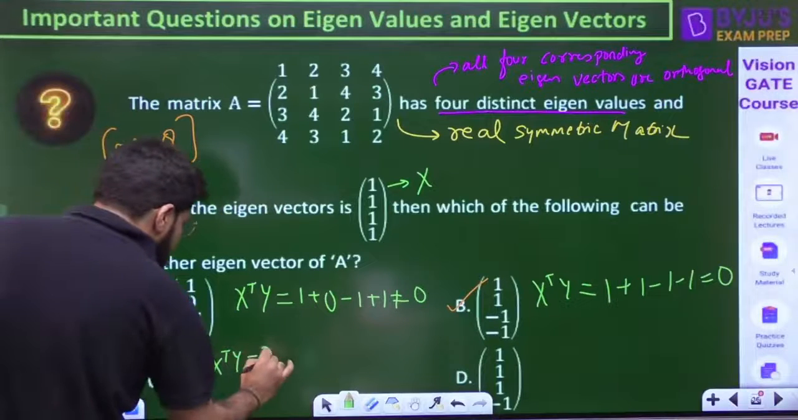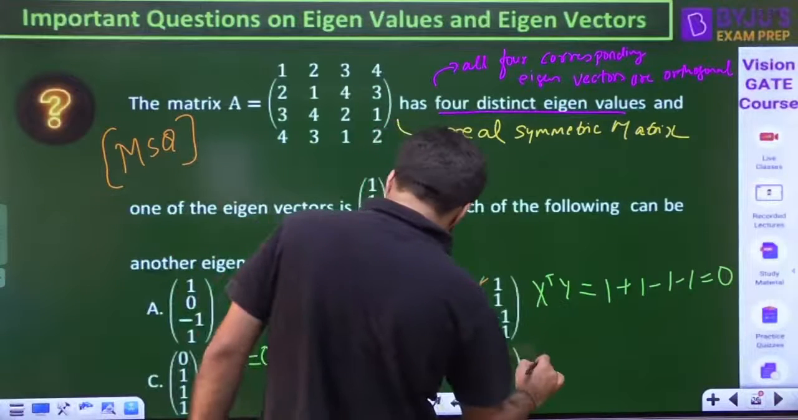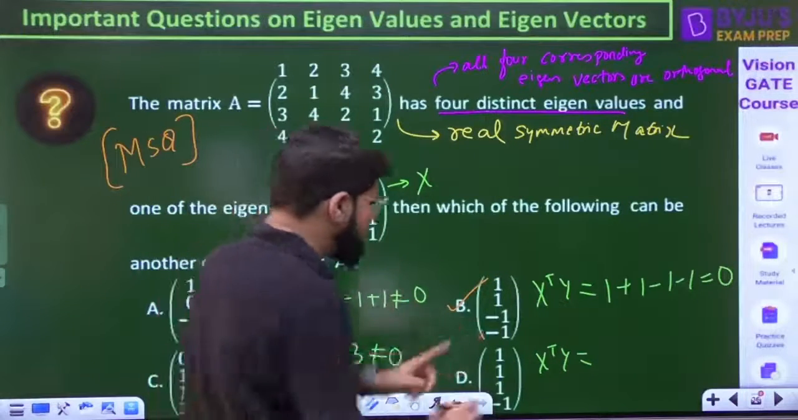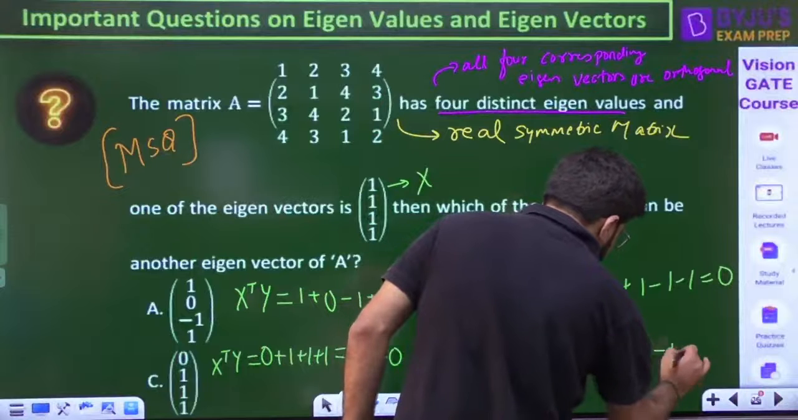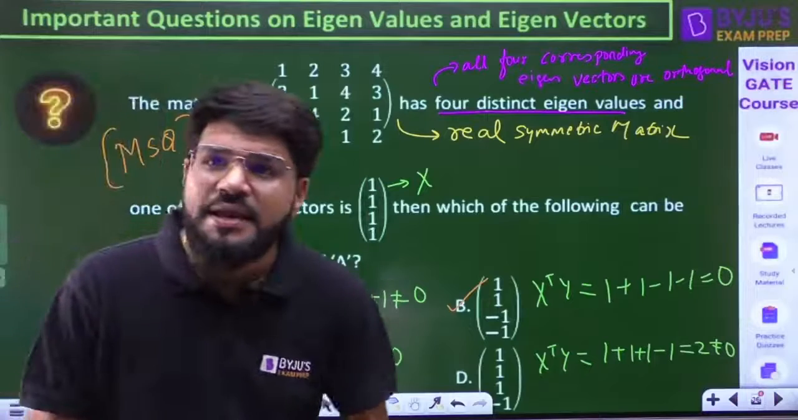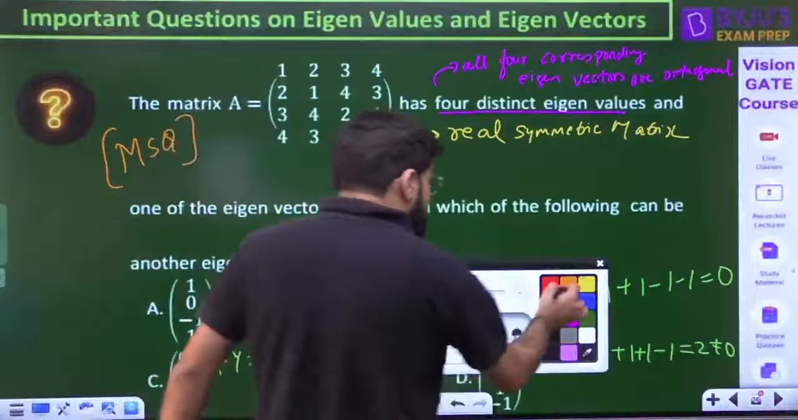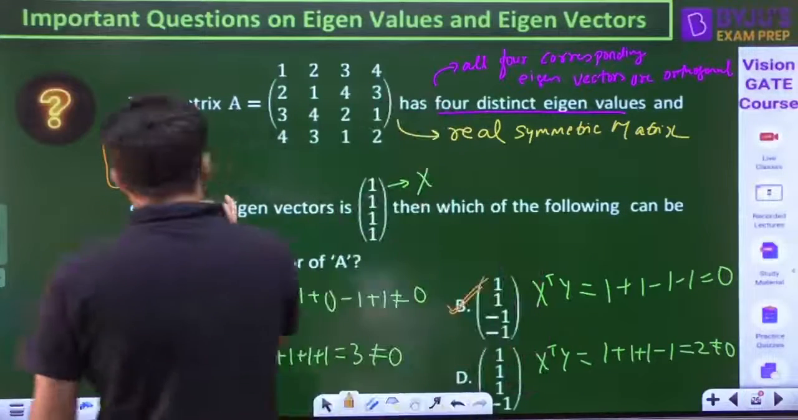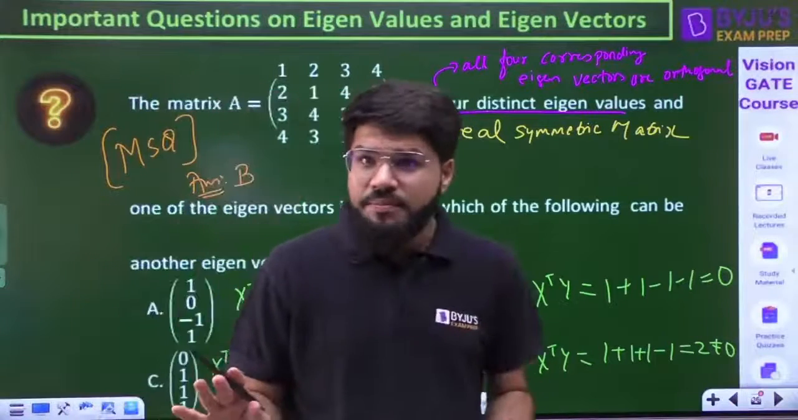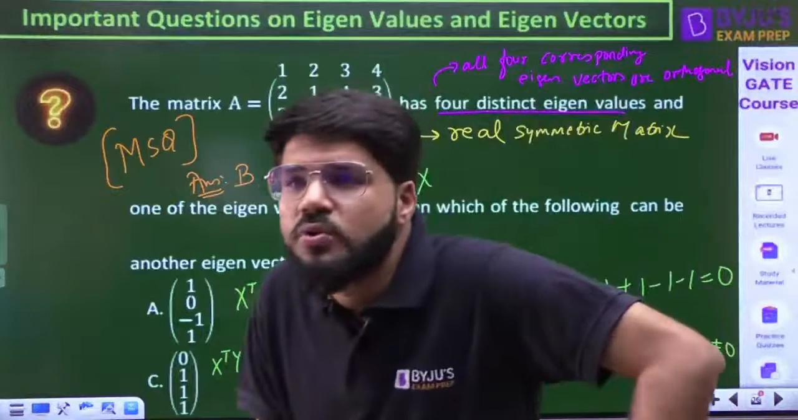So here how much do we get? 0 and then 1, 1, 1. This is 3, also not equal to 0. And for the last option, x transpose y is 1 into 1, then 1, and last minus 1, which is equal to 2. This is also not equal to 0. So only option B. But still it can be an MSQ. MSQ means one or more than one can be correct. Don't be puzzled. It can be an MSQ where one or more than one answer can be correct and the answer is only B. Such questions have come in GATE. Please take care: sometimes in an MSQ also only one option is correct.